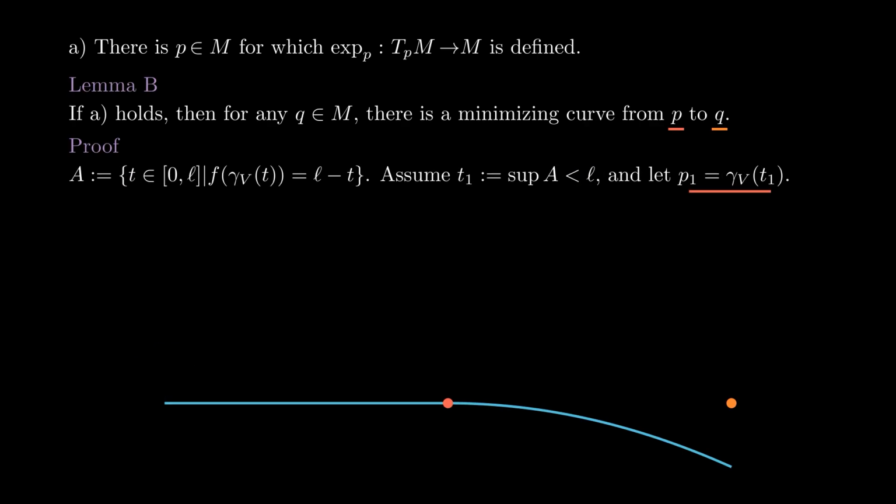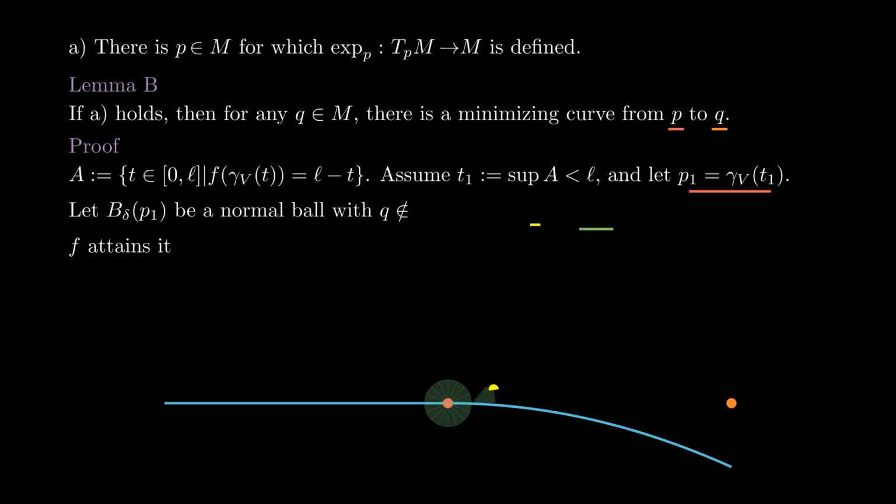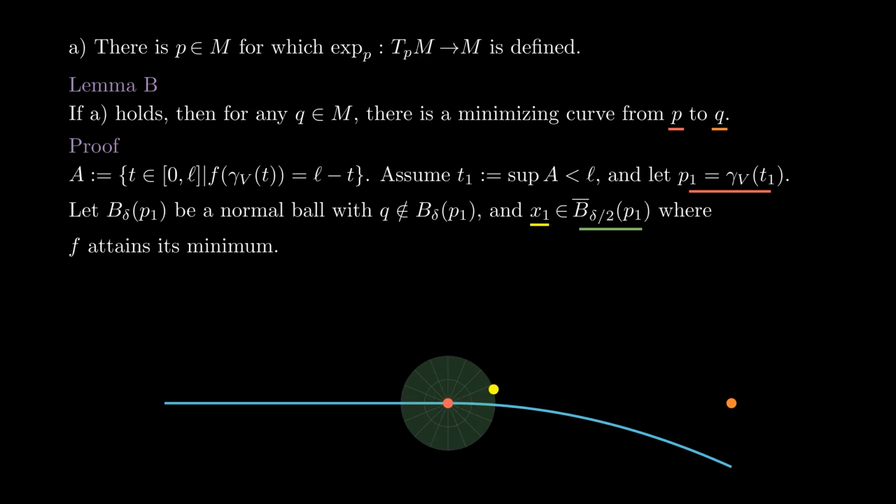Also, I will ask you to check that if T is between 0 and T1, then T is in A. This is not super easy, but it's not hard either. You will need to use the triangle inequality a couple of times. Now take a small normal ball of radius delta around P1. By making delta small enough, we can assume that Q is not in that ball and we can apply again the previous lemma. Let x1 be a point in the closed ball of radius delta over 2 that minimizes f.